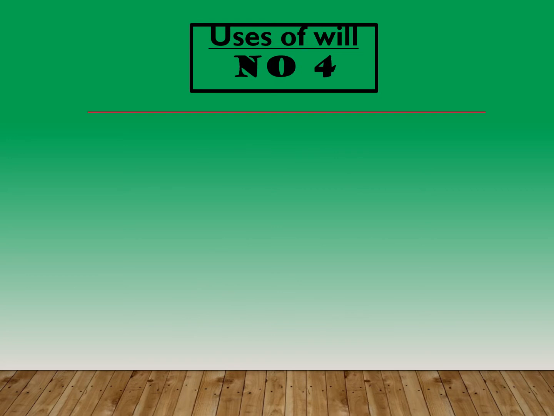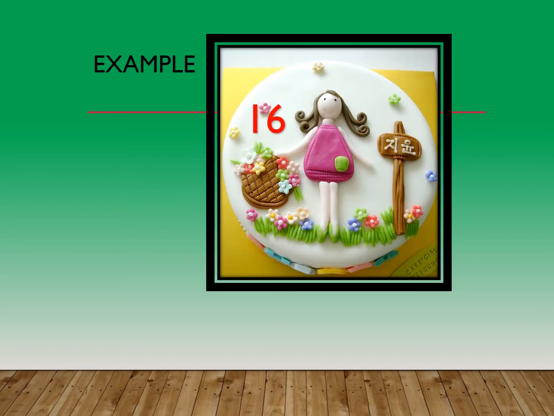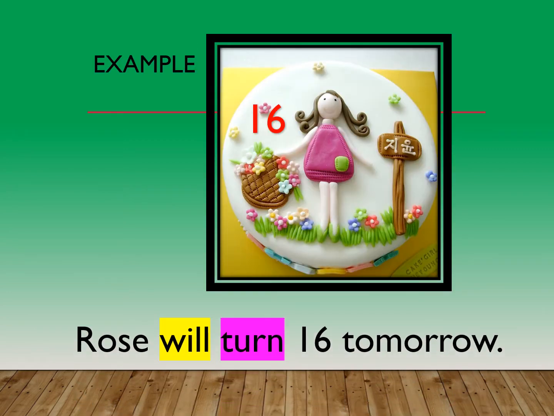Uses of will number 4. When we want to talk about future facts, we use will. For example, tomorrow is Rose's birthday. She will turn 16.